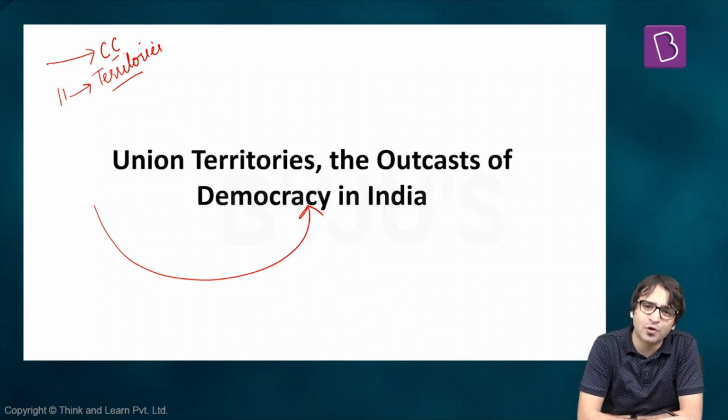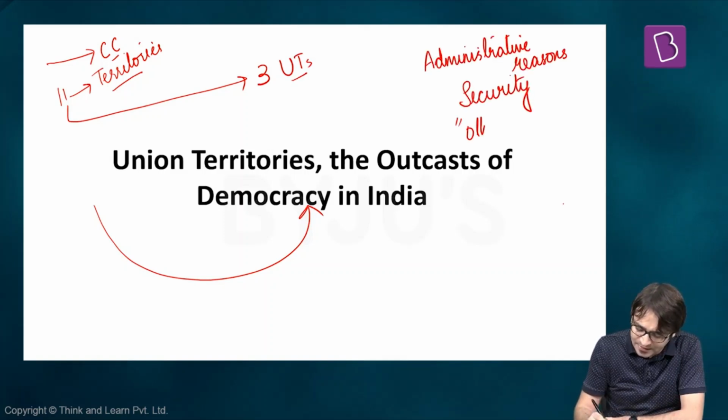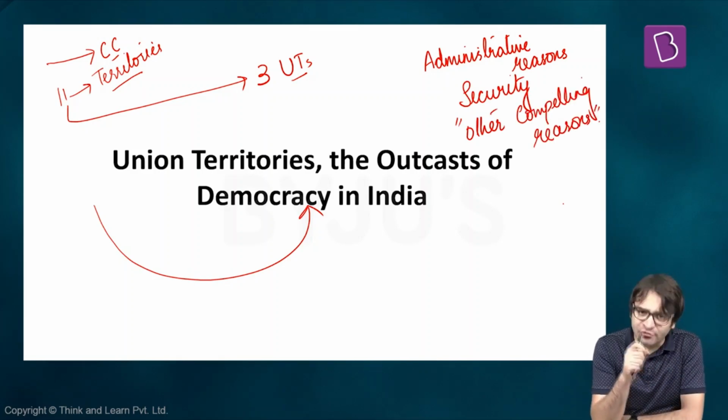The States Reorganization Commission came up with its report and said that out of these 11, 3 should be made union territories. Why? For what purpose? Because of administrative reasons, because of security reasons, and because of other compelling reasons. What am I trying to say? Why do we have union territories in India in the first place? We are going to have a real discussion on this topic.